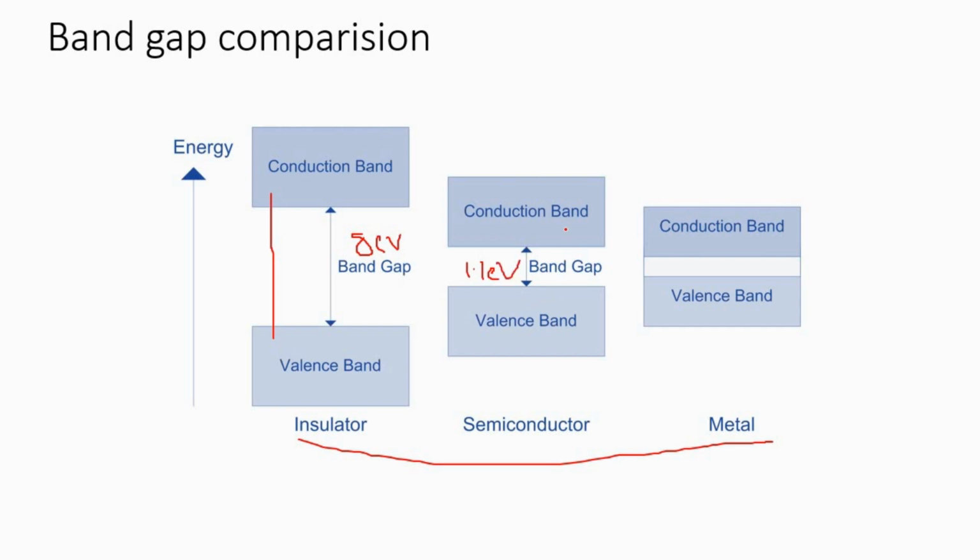so that it can conduct. And in metal, the conduction band and valence band are overlapped. So in metal, you already know that it has free electrons, which makes conduction possible. So this is the band gap comparison. From here you can easily see that a semiconductor can be an ideal choice for converting a device into an insulator or conductor, since it is in between these two.